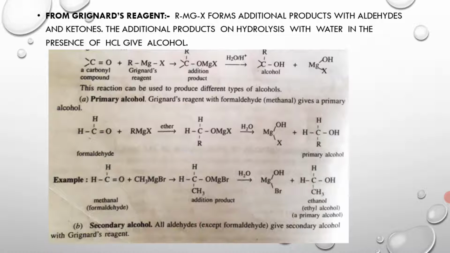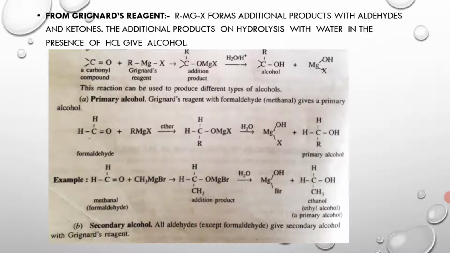Clearly, a carbonyl compound on treating with Grignard's reagent RMgX gives the addition product, which on hydrolysis in the presence of HCl with water gives alcohol, plus Mg(OH)X. The reaction can be used to produce different types of alcohols.